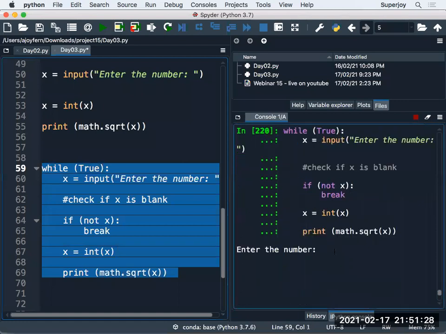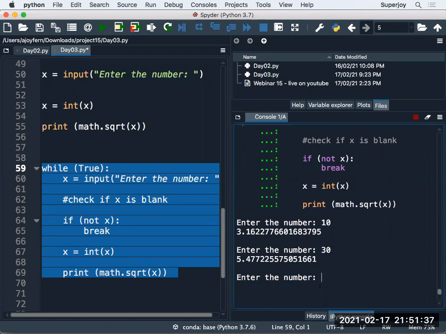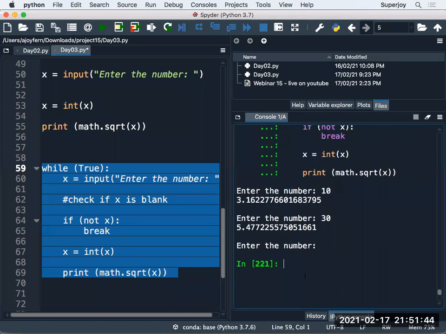It is asking me to enter the number. So let's say if I give 10, perfectly working. If I give 30, perfectly working. Now guys, if I give a blank response, that means I directly press the enter button without giving any input. Guys, can you see? We are out of the loop.